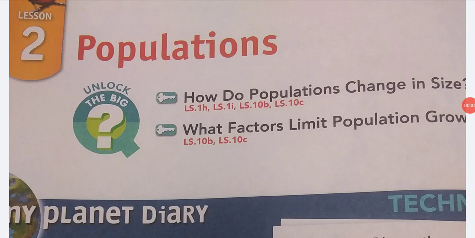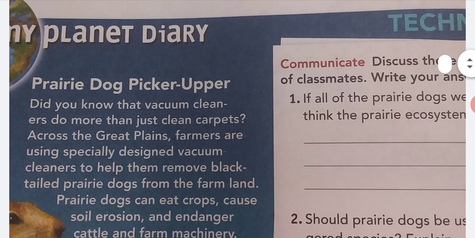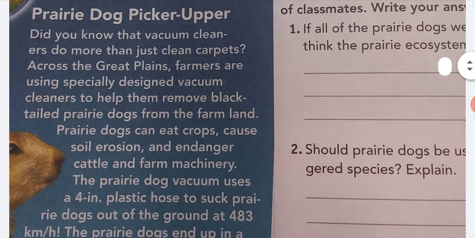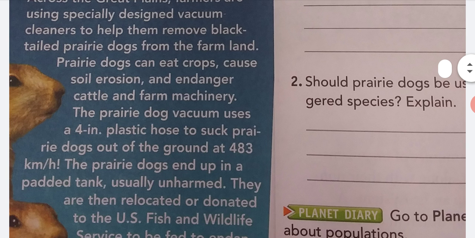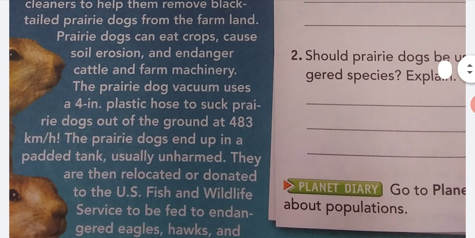We're on Chapter 12, and this is Lesson 2, Populations. My Planet Diary: Prairie Dog Picker-Upper. Did you know that vacuum cleaners do more than just clean carpets? Across the Great Plains, farmers are using specially designed vacuum cleaners to help them remove black-tailed prairie dogs from the farmland. Prairie dogs can eat crops, cause soil erosion, and endanger cattle and farm machinery.